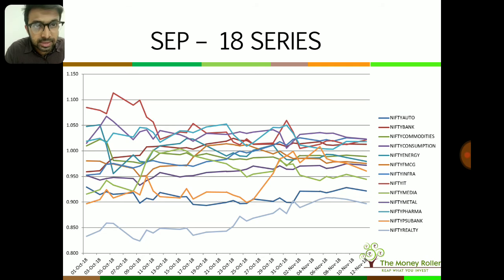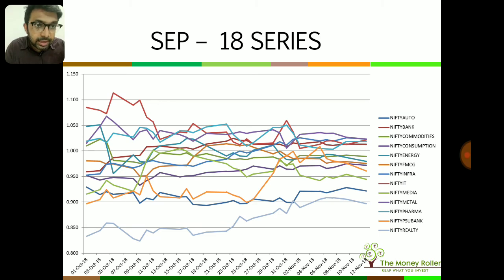So clearly since September, since the market has been falling, the metal sector has started outperforming the Nifty. It's above 1. The infra sector, which is the dark blue line coinciding with the violet line, if you can see the rightmost point on the chart, you will understand that the infra sector has also been outperforming the Nifty.